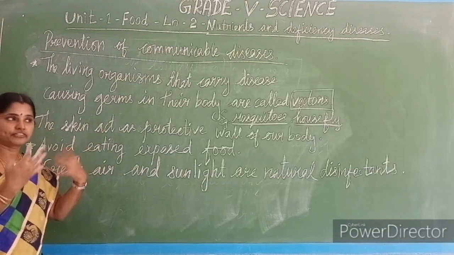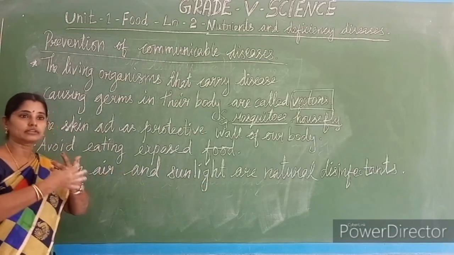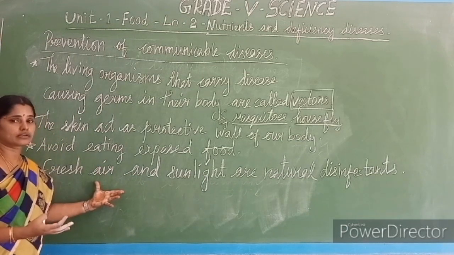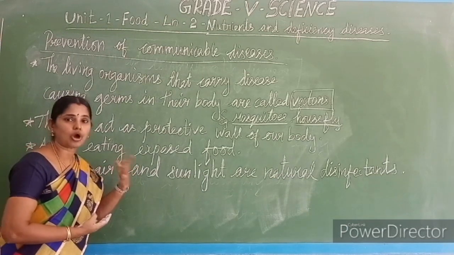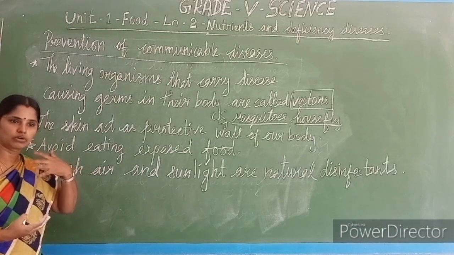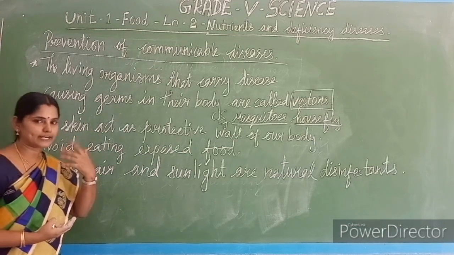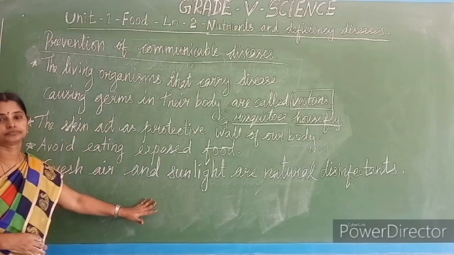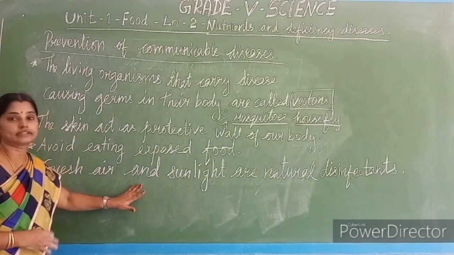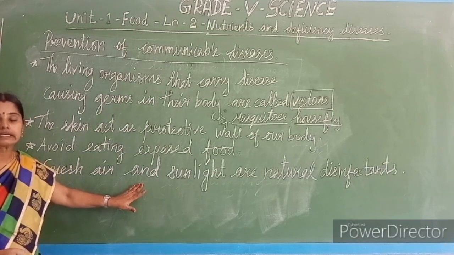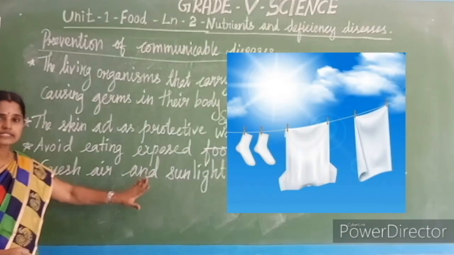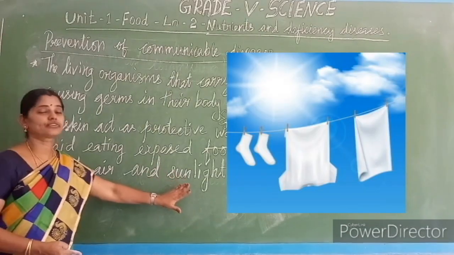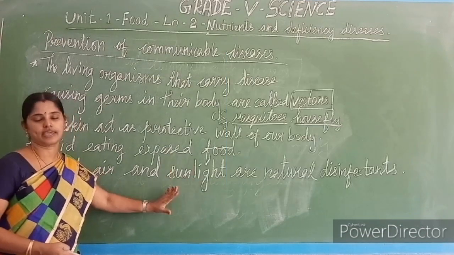If your clothes have a bad odor or smell, if you lay them in sunlight, they get disinfected very quickly. The sunlight disinfects in a natural way.